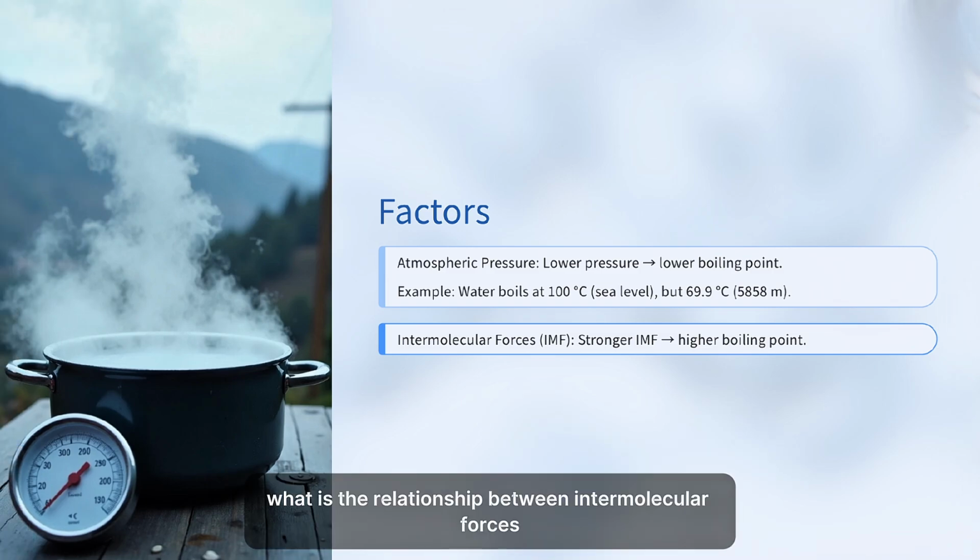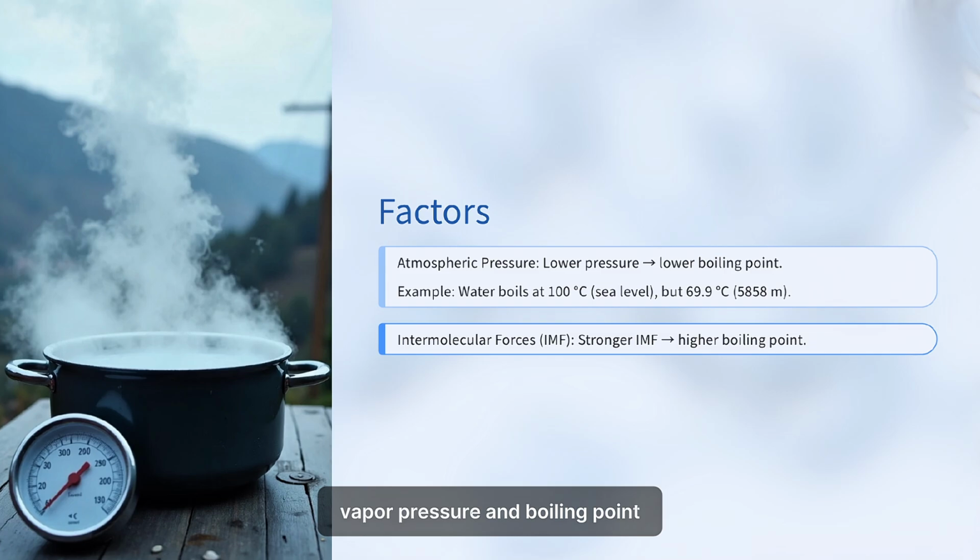So, what is the relationship between intermolecular forces, vapor pressure, and boiling point? First of all, if IMF are weak, the liquid molecules easily escape to form vapor. Therefore, the liquid's vapor pressure is high. Then, the boiling point of the liquid is low due to the less energy needed for its vapor to achieve atmospheric pressure.